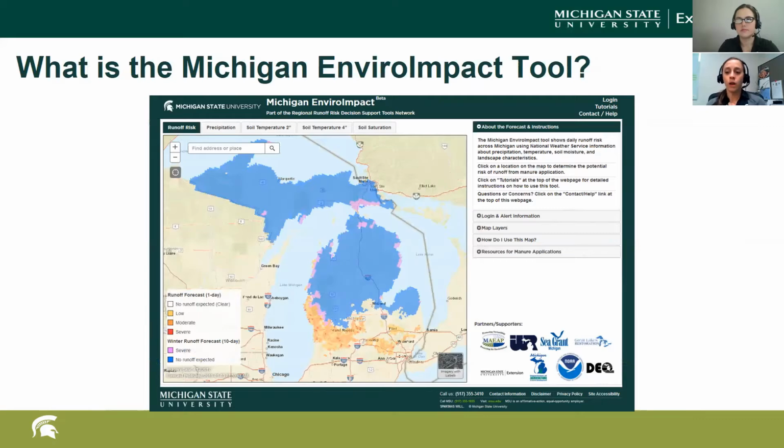This modeling was verified with a small sample validation study that included edge of the field sites, so monitoring of those sites. One of the sites was in Michigan. So essentially, when you look at the tool itself, it's basically divided up into grids that are each 4 kilometers by 4 kilometers, or about 6 square miles. And there are about 31 grid cells that contain 50 edge of the field monitoring sites for this validation.